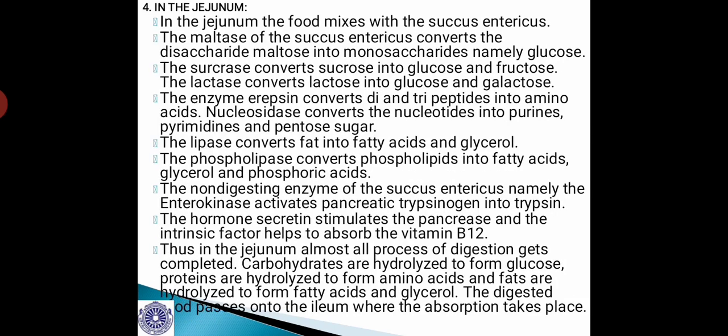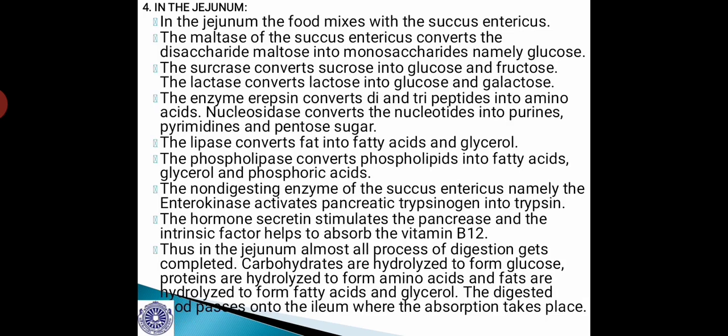In the jejunum, the food mixes with succus entericus, that is intestinal juice, and the maltase of the succus entericus converts the disaccharide maltose into monosaccharides, namely glucose. The sucrase converts sucrose into glucose and fructose. The lactase converts lactose into glucose and galactose.